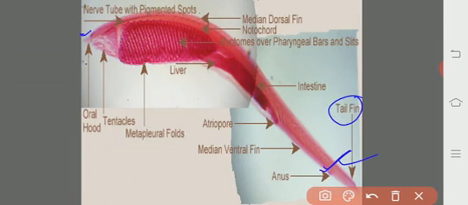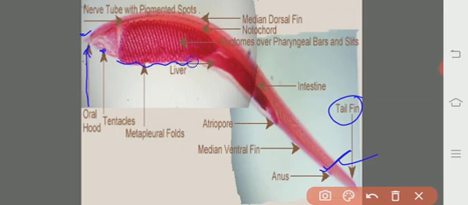See here, the oral hood is nothing but the rostrum, the anterior tip of the body of the cephalochordates. And here we will see the tentacles. The ventral surface of the body in the pharyngeal region shows many folds.